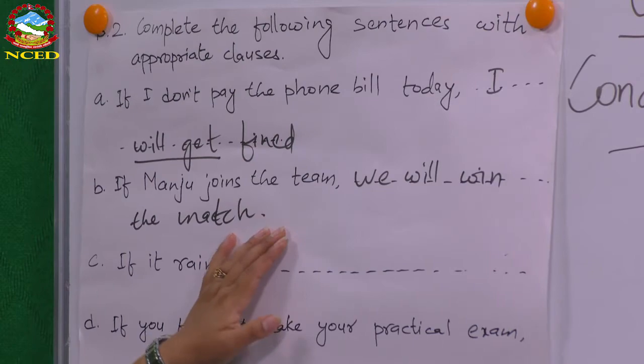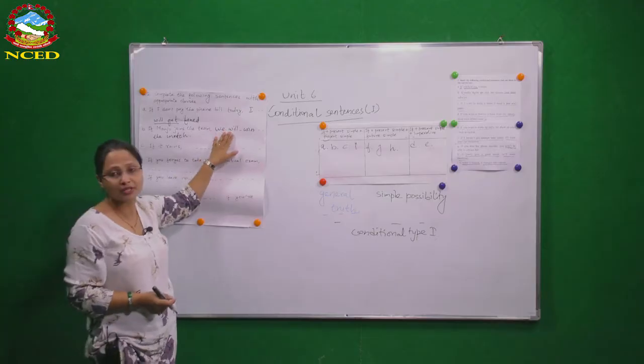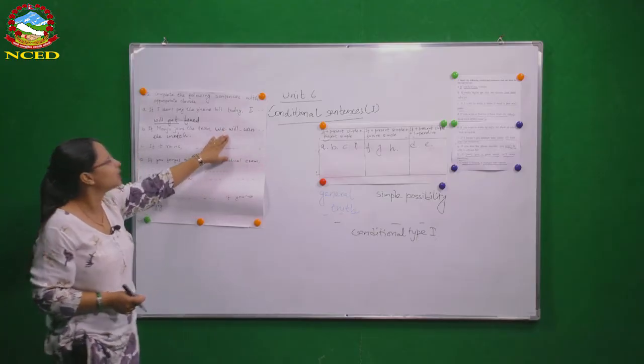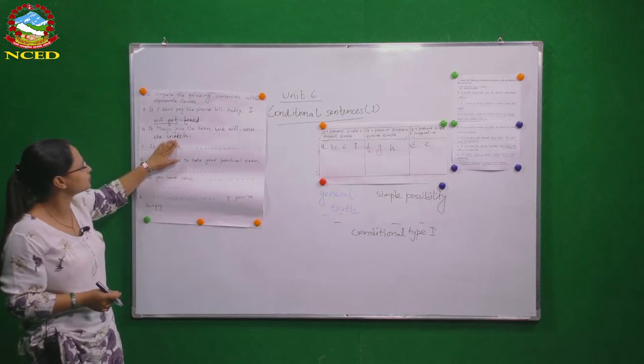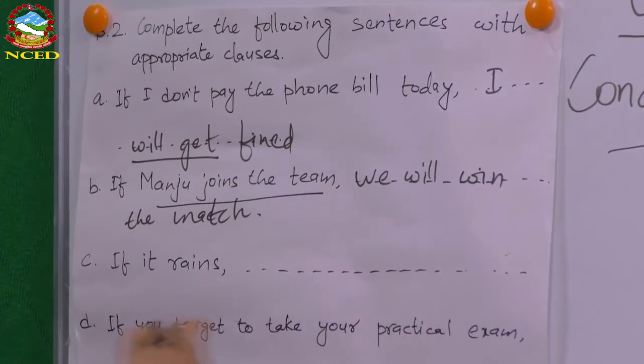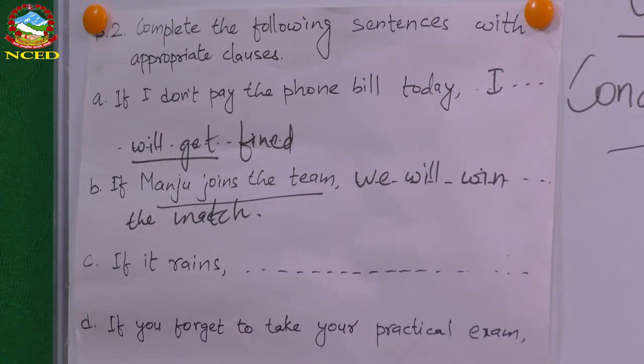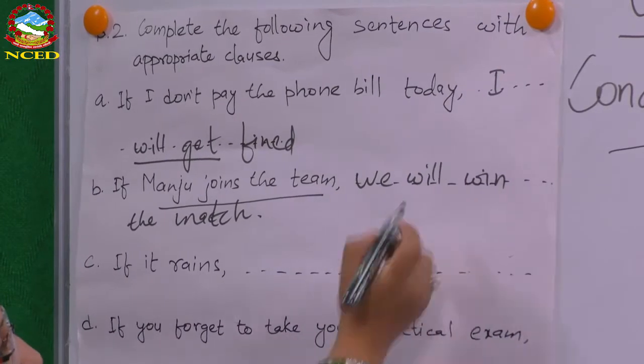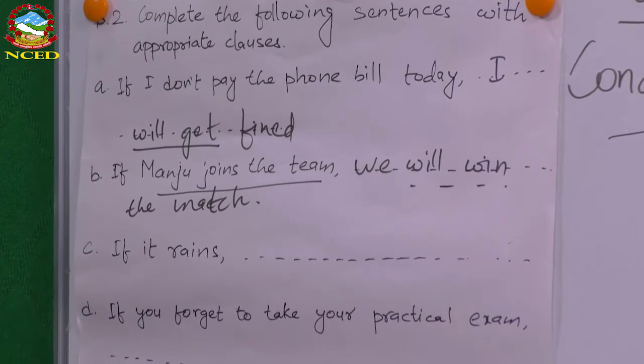Manjuले हाम्रो team join गर्यो भने चाहिँ हामी जित्छौं भन्ने confidence छ हामीलाई. So that is what it shows. But you can write other example too. But just remember, because it is also about expressing possibility, simple real possibility, use simple future structure, okay?